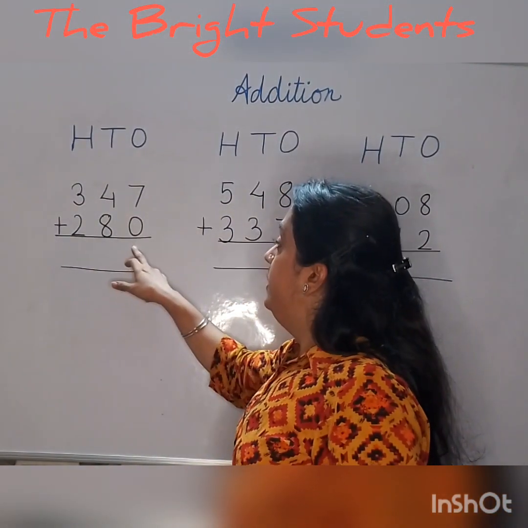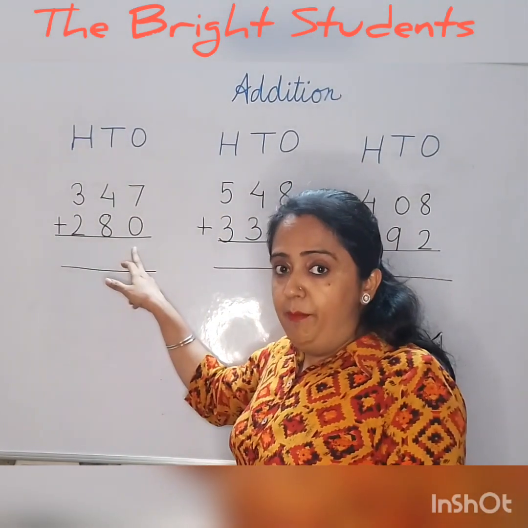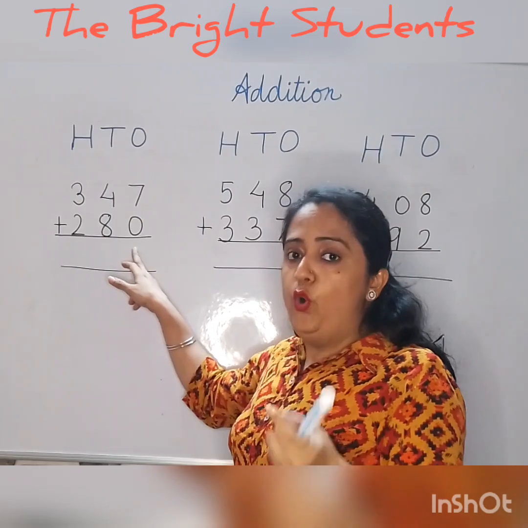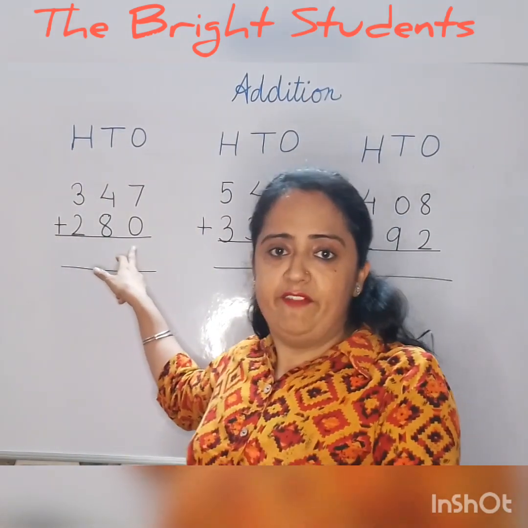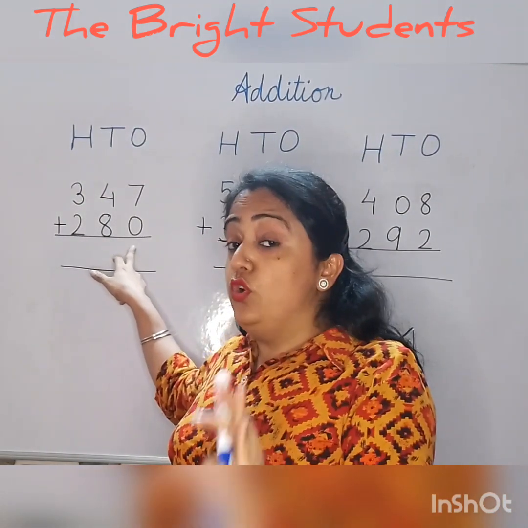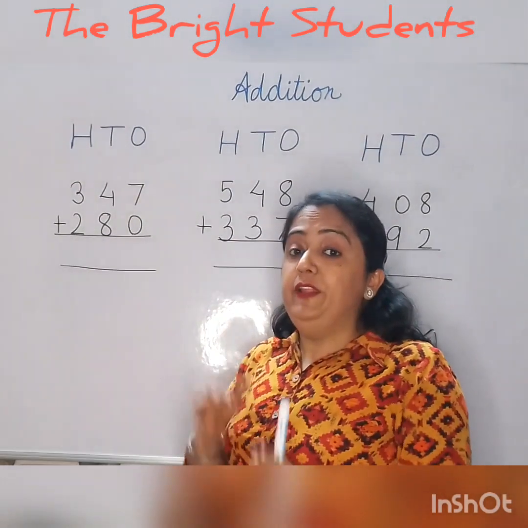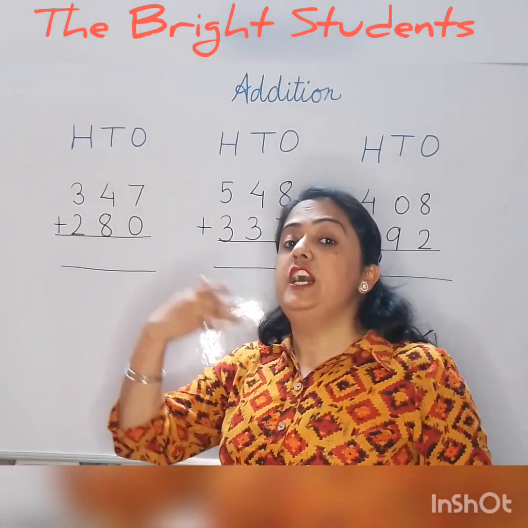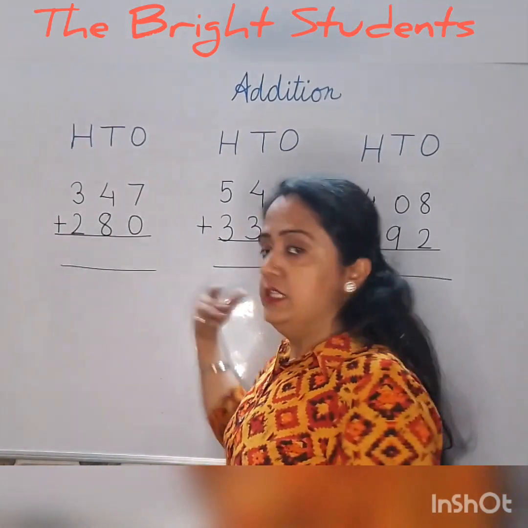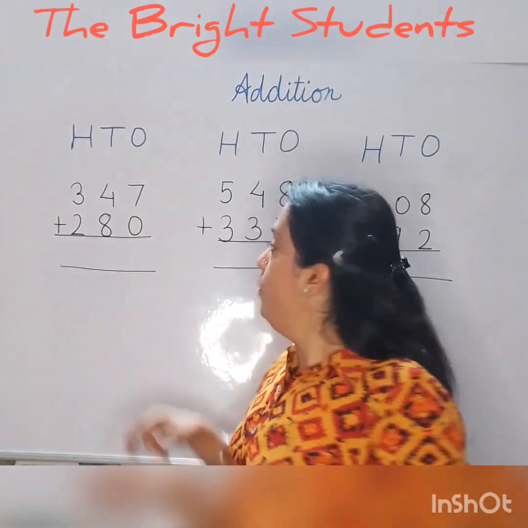So if it is 0, 1, 2, 3, 4, 5, 6, 7, 8, 9, right? If it is 10, the place will not keep it with them. They will just give it to the other place, right? So I will explain to you how.